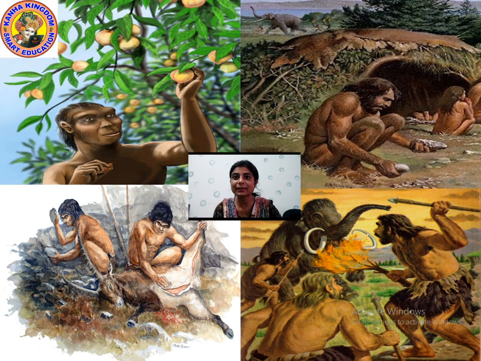Then they used to hunt animals and cut them with the help of stones. They used to collect sharp stones and use those stones as knives to cut the animals and eat their flesh. They used to kill animals for food. Okay? So these were the eating habits of early humans. Understood?